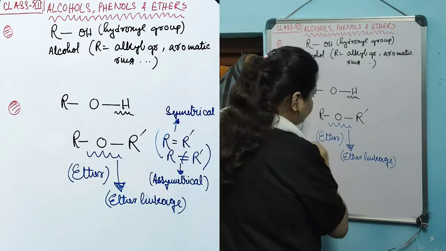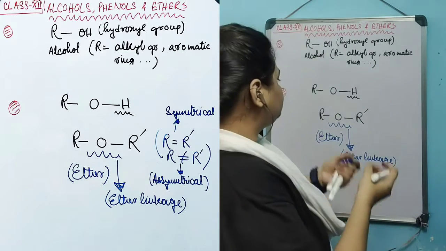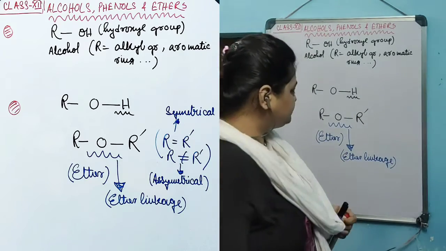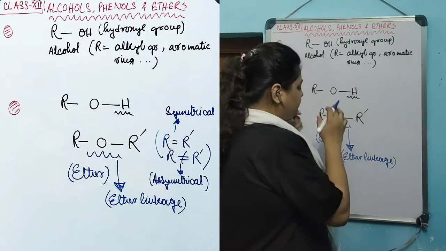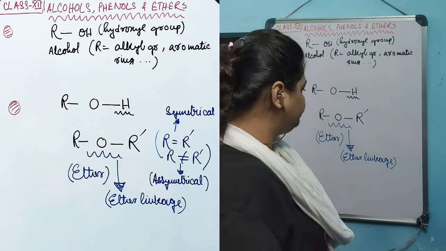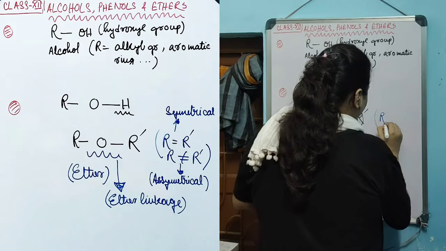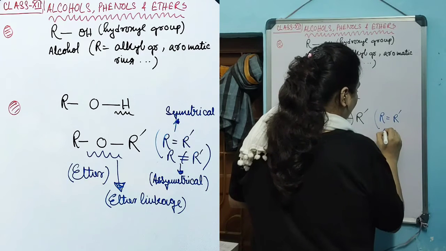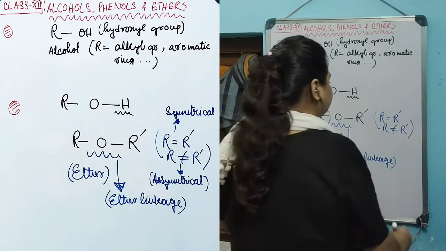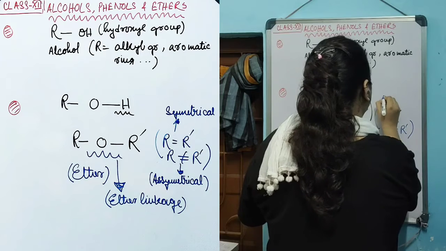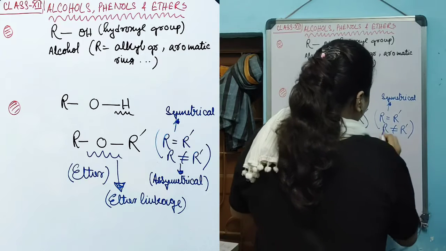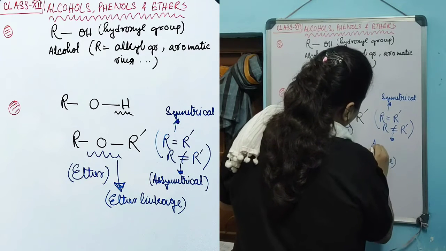This linkage is known as the ether linkage. This oxygen linkage which joins the two alkyl groups is known as the ether linkage, and an organic compound possessing an ether linkage is known as an ether compound. Now these alkyl groups can be the same or not the same. If they are the same, this ether is a symmetrical ether. If not the same, then it is an asymmetrical ether.